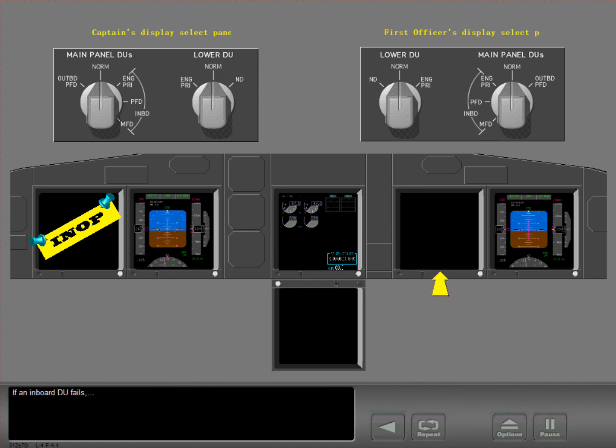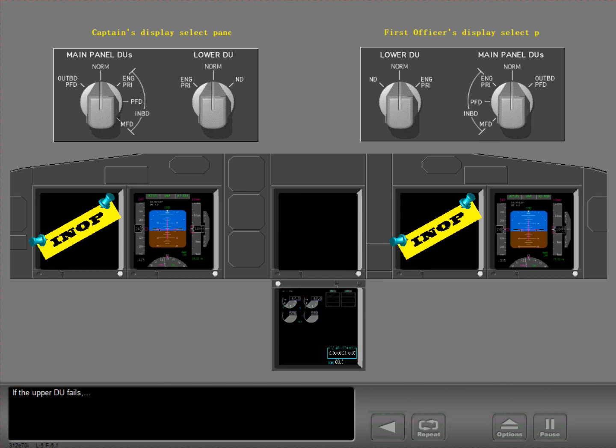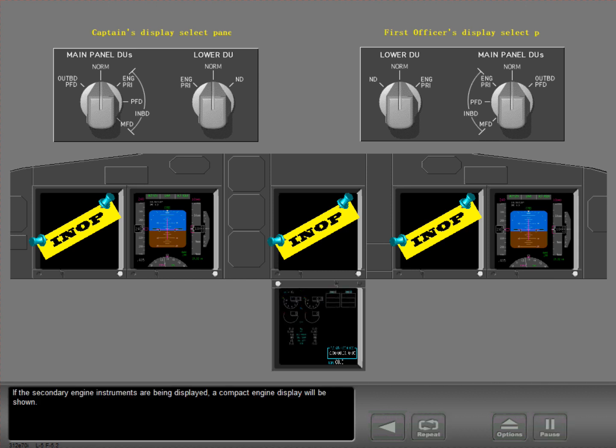If an inboard DU fails, the DU blanks. The navigation display or ND does not automatically move to the lower display. If the upper DU fails, the DU blanks and the primary engine display moves to the lower DU. If the secondary engine instruments are being displayed, a compact engine display will be shown.